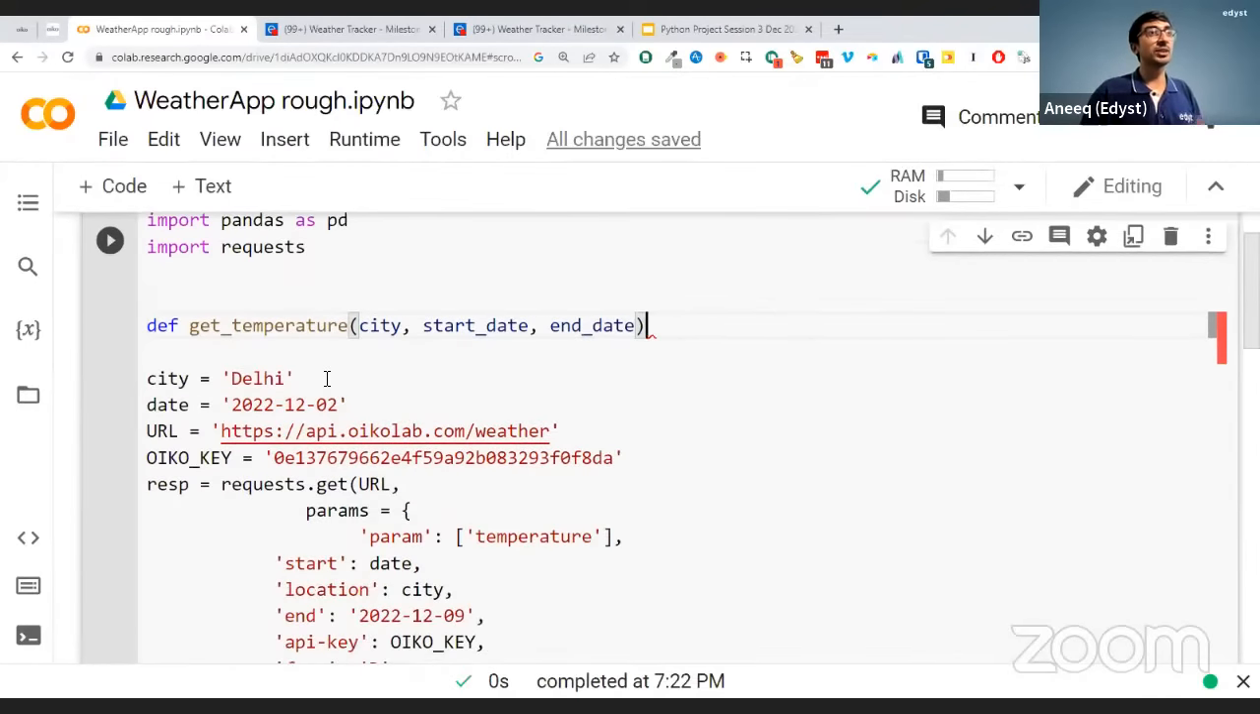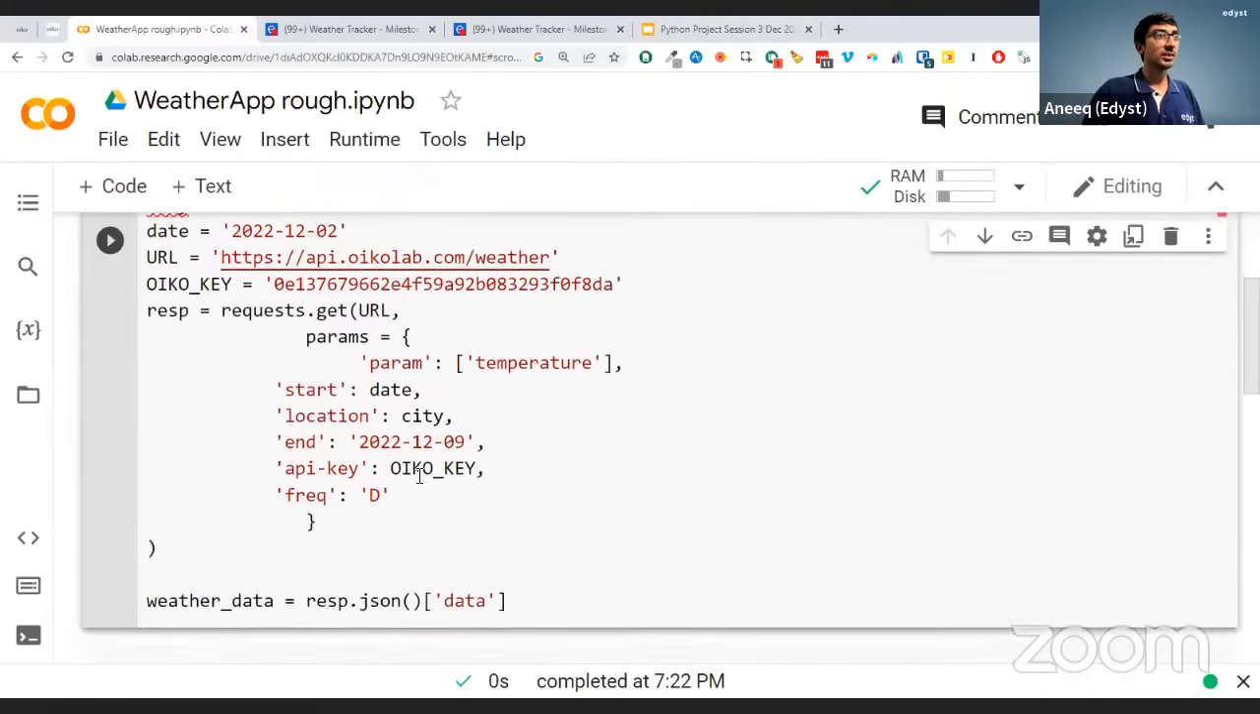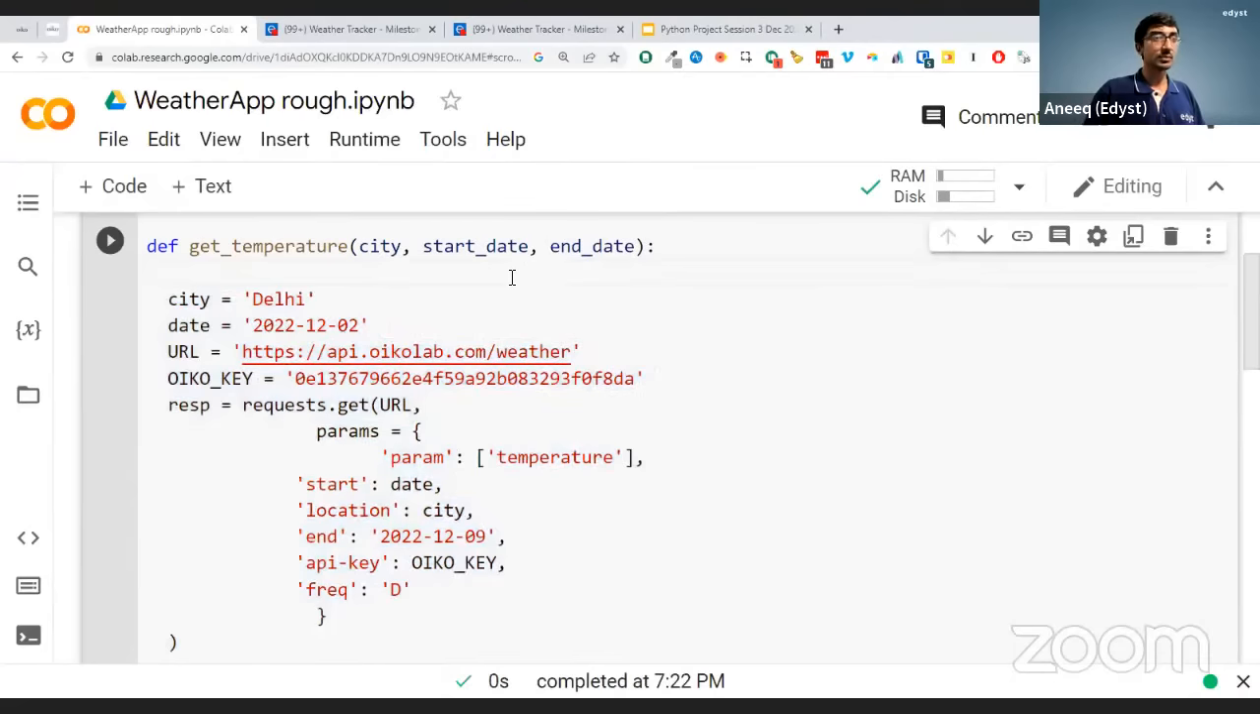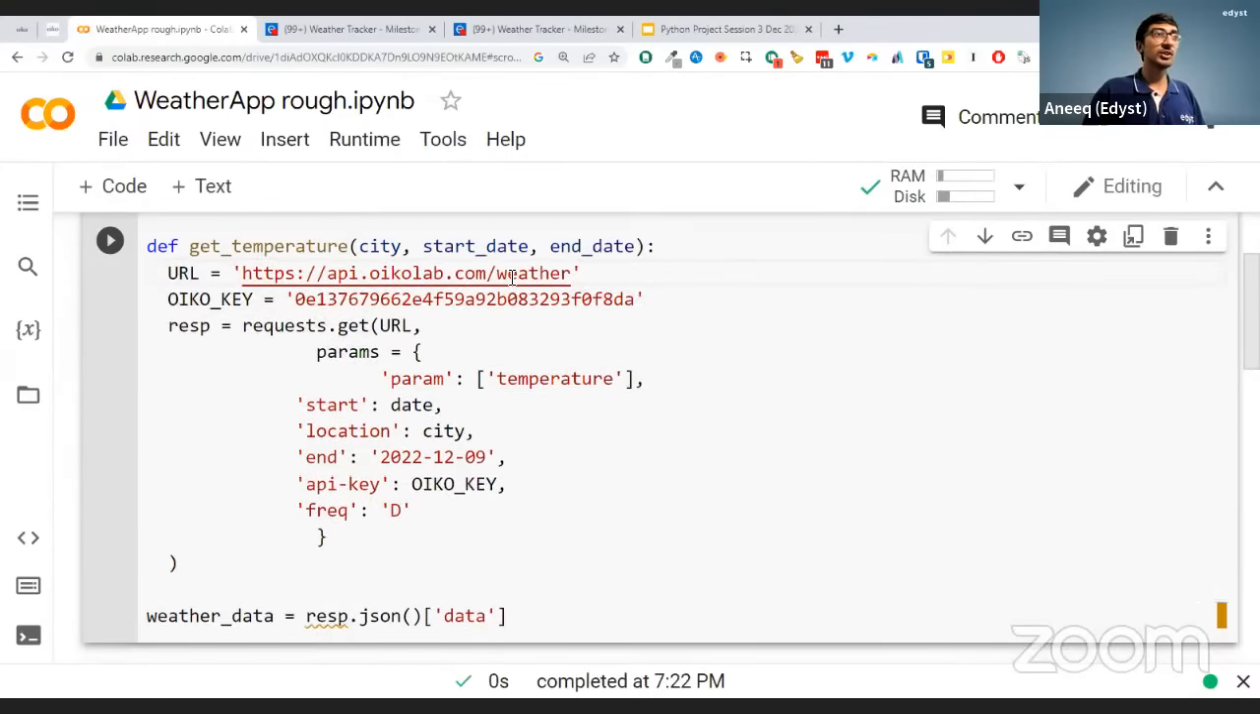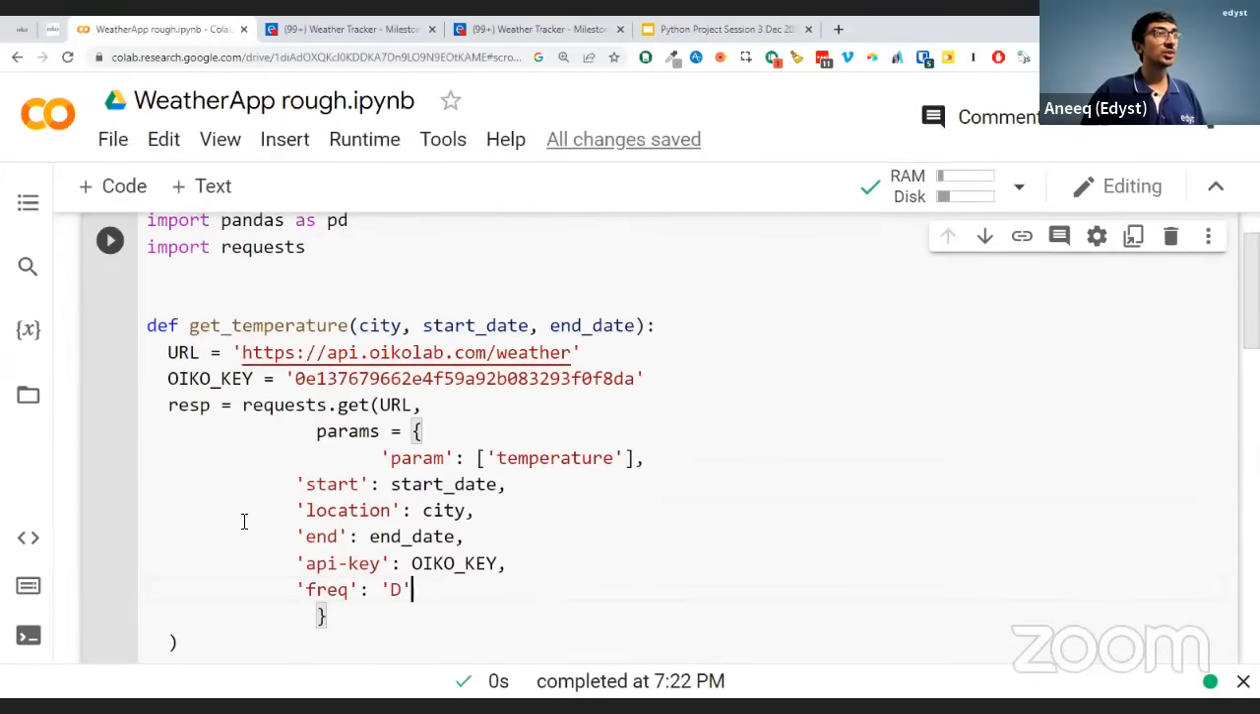Perfect. So I'm going to write this function so that I can call this function again and again. Start date, end date is there. And what it's going to do is, this is the function over here. All right. City, I don't need to define now. City will come from the function. Date, I don't need to define, it will come from the function. URL, Oiko key remains same. Parameter is temperature. Start date now comes start date. Okay, people on YouTube have also heard. Super. Location is the city. End date is again the end date over here. Key, and then frequency is day. D over here means I want a daily frequency. Okay, so that's what's going to be the case.